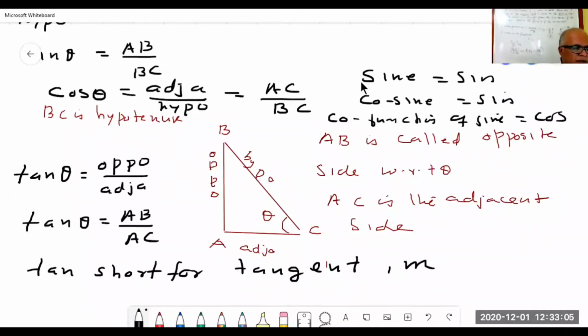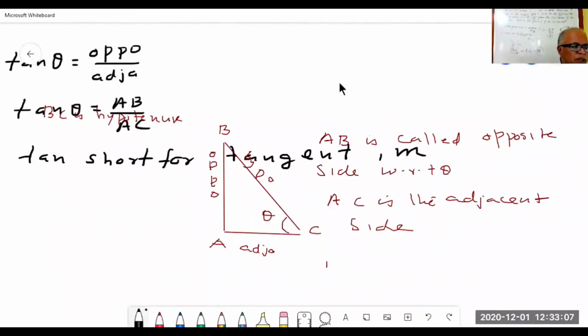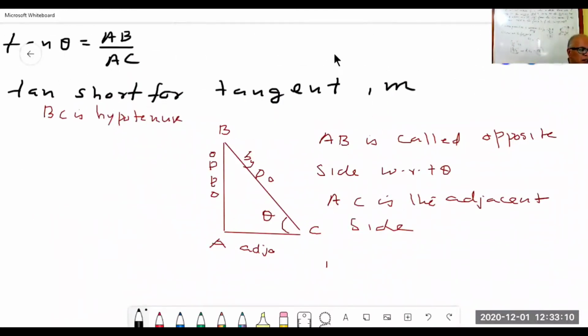So we did three definitions now. Sine theta is equal to AB by BC, cos theta is AC by BC, and tan theta is AB by AC.